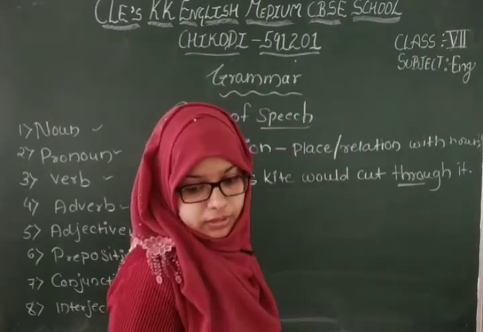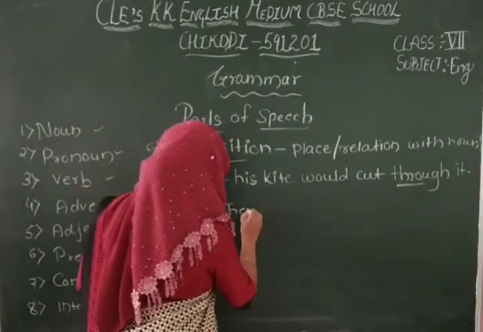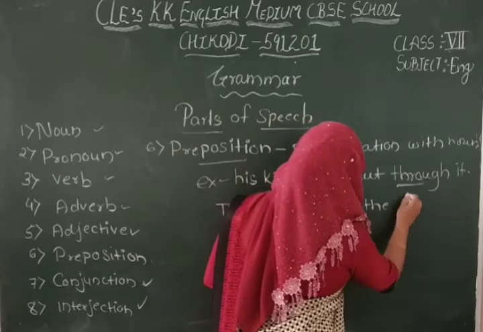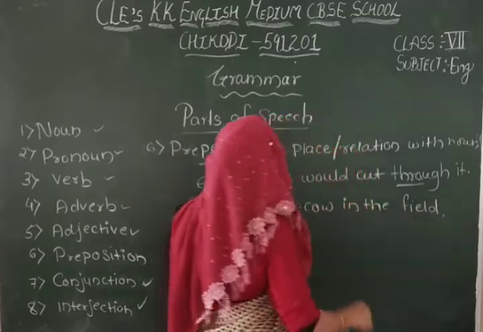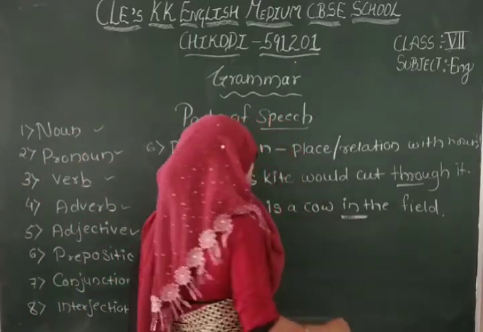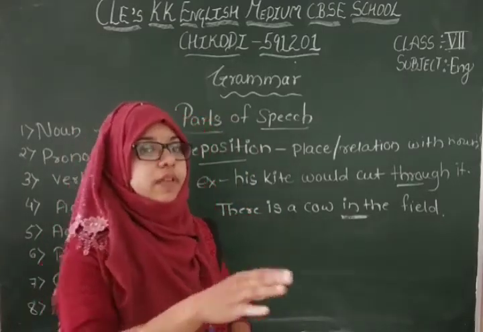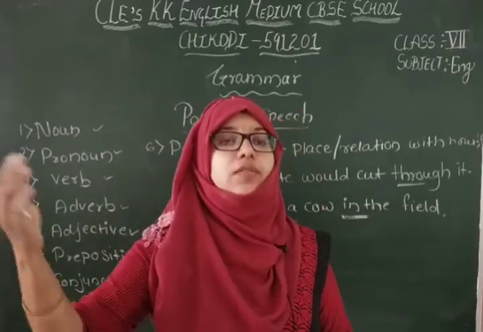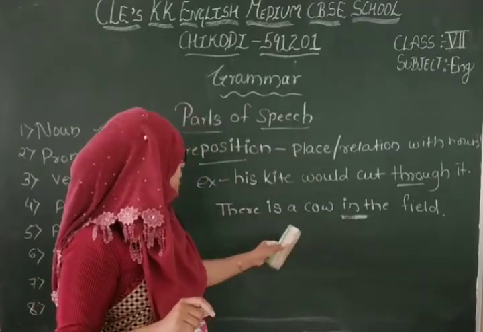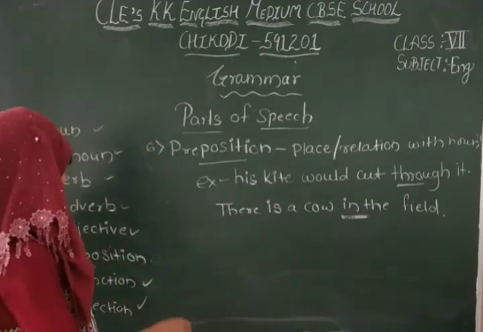There is a cow in the field. Where is that cow? In the field. Or a simple example: this is a book, that is a book. There, yesterday I went there. There was too much rain. So it is showing the place. Where was that cow? In the field. So through and in are called prepositions.